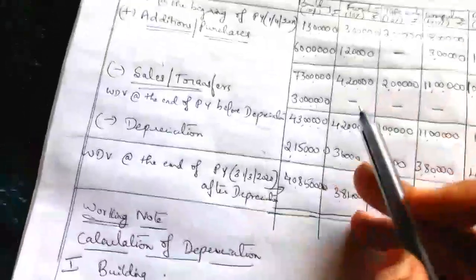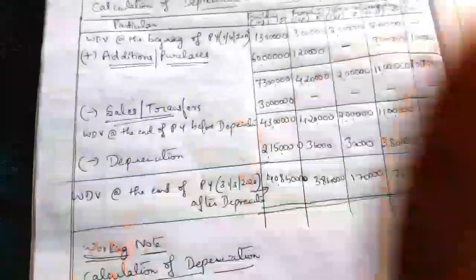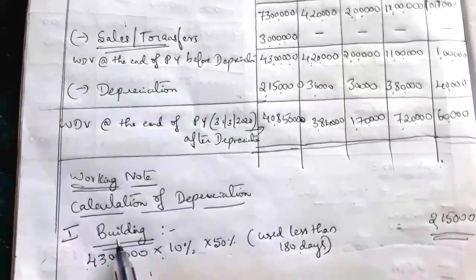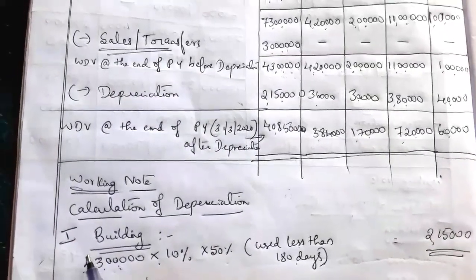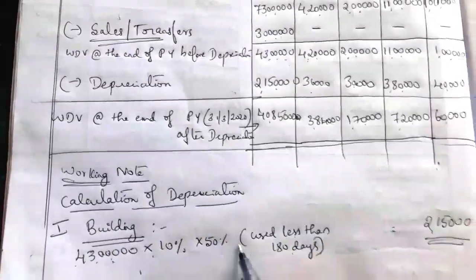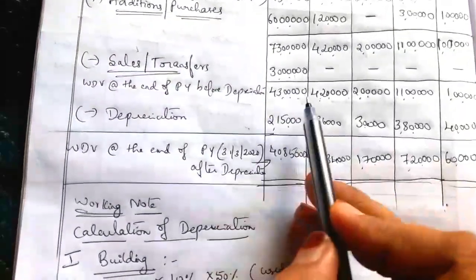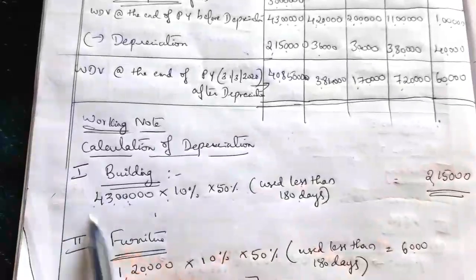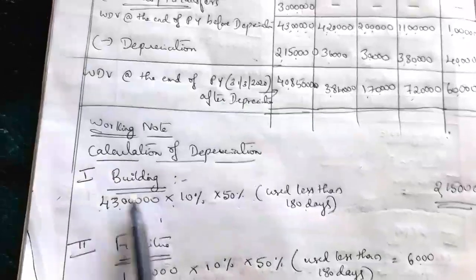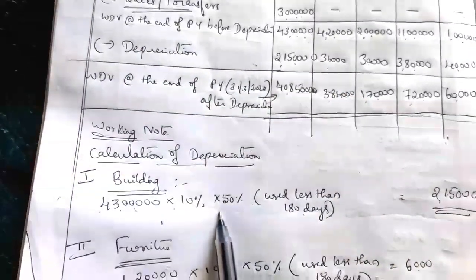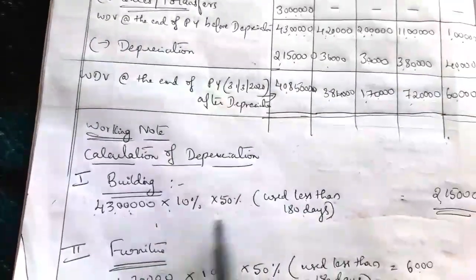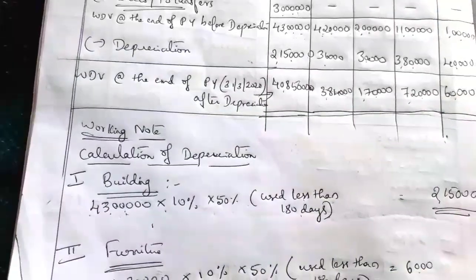In the case of building, you just follow the same rule that you used to calculate for other assets. While calculating the building, if you want you can write 60 lakh into 10% into 50%. Next we have to take 60 lakh minus balance. There is a lesser value here, so we can't provide depreciation on 60 lakh. Strike it out, you have to write on balance 43 lakh into 10%. So this is nothing but the new building, not other building. So on this value we have to provide 50% depreciation. So this is about building.